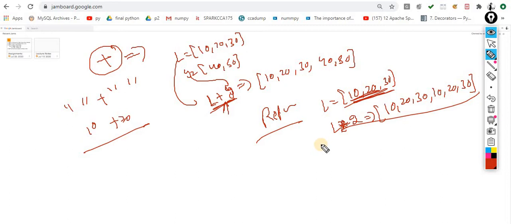Okay, so we have another one, the membership operators, which you know very well: in and not in. The concept is exactly the same as what we already discussed. So the rest depends. Okay, so almost the basic functionality is done.